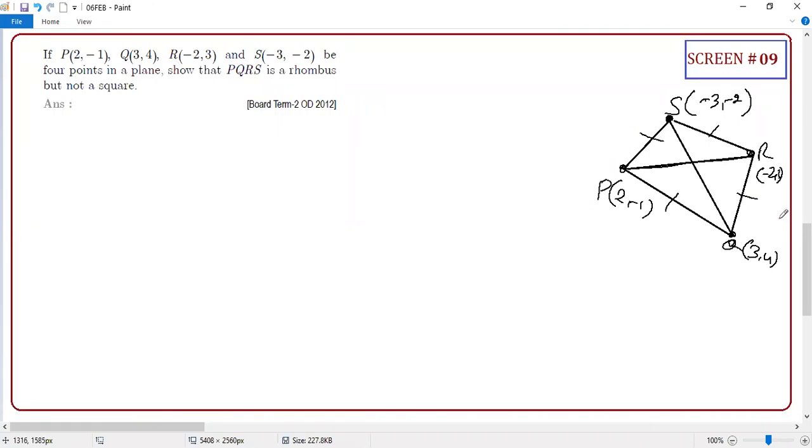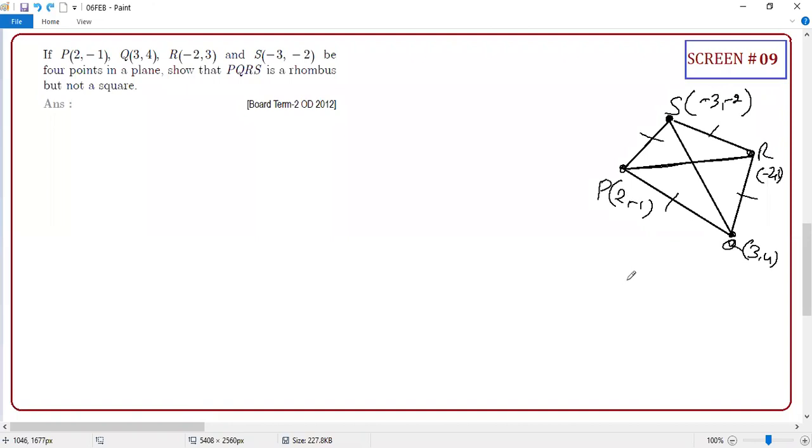But what you need to prove? Shivani, can you read that? Show that PQRS is a rhombus but not a square. So if you want to say it is a rhombus but not a square, what is your condition? All four sides have to be equal, and the diagonals should not be equal.